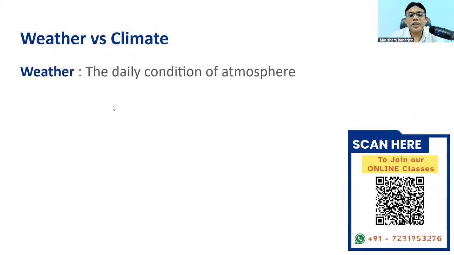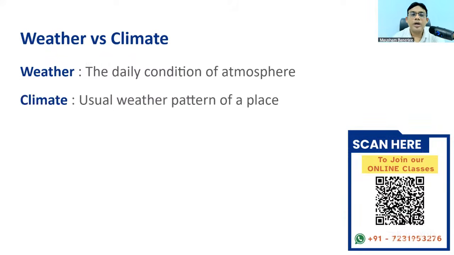Weather, the daily condition of atmosphere. So how is the weather today? Daily condition. What is the condition of atmosphere today? The daily condition of atmosphere. Climate, usual weather pattern of a place. Usually what is the climate of this place? Means more or less over a period of number of days, months, the general pattern of weather of this place is the climate. Okay. So daily condition of atmosphere, weather, usual pattern of weather of that place is climate.